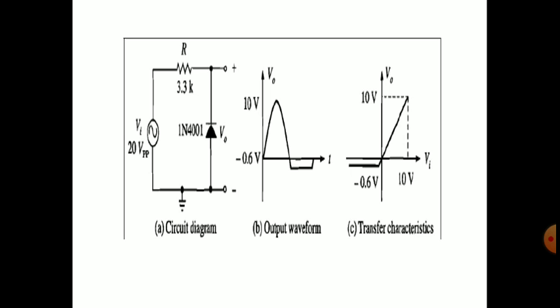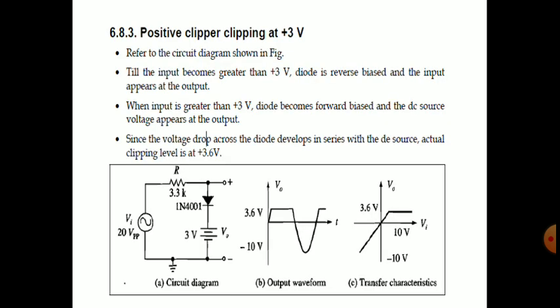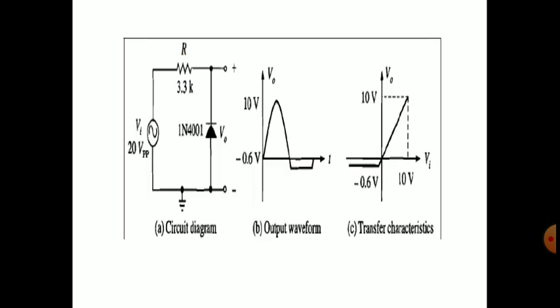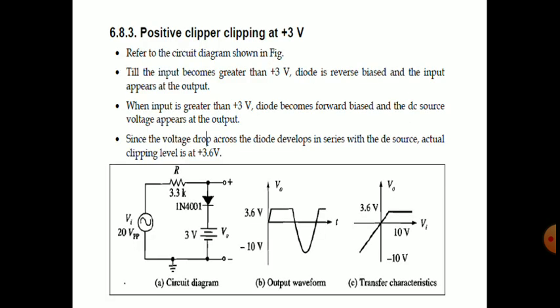But in the negative half cycle, whenever V input crosses the minus 0.6 volts mark, the diode will be forward biased and replaced with a 0.6 volts battery in the opposite direction, that is minus 0.6 volts. So the output will remain static at minus 0.6 volts. So this is the clipper at negative.